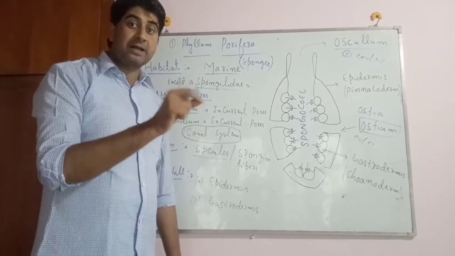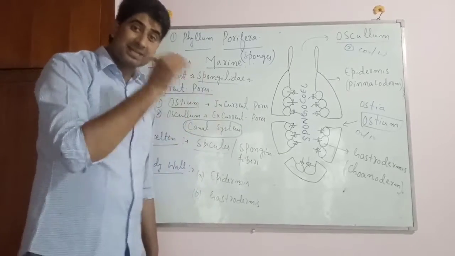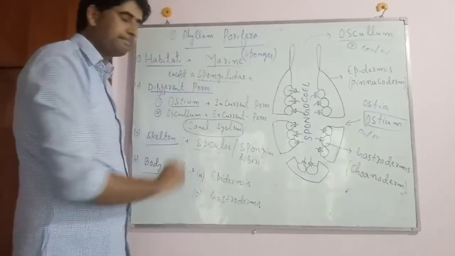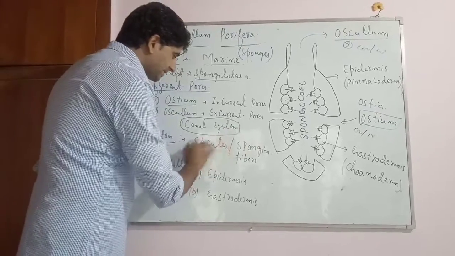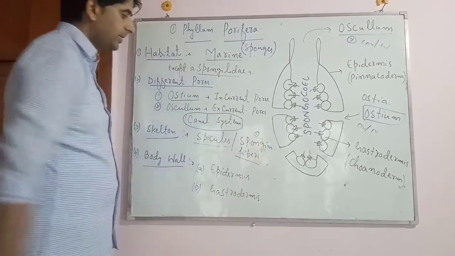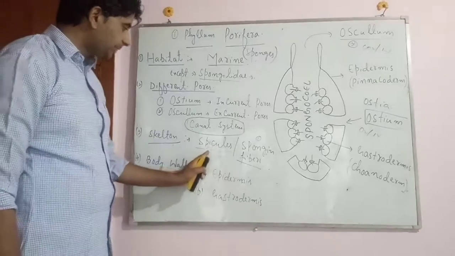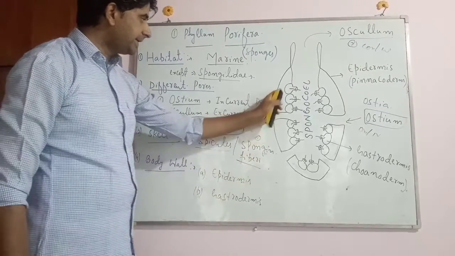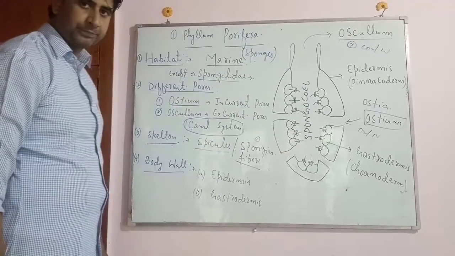In addition to, they are also made of silica, then they are siliceous spicules. Now, in addition to their skeleton is also made up of the proteinaceous threads called spongin fibers. And both these spicules as well as spongin fibers, they give protection or support to their body.